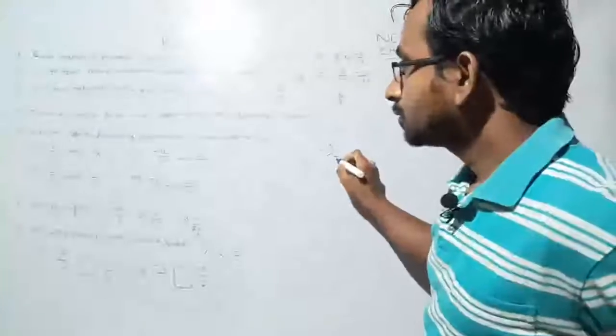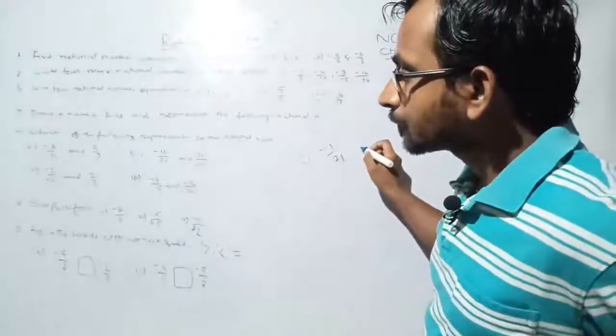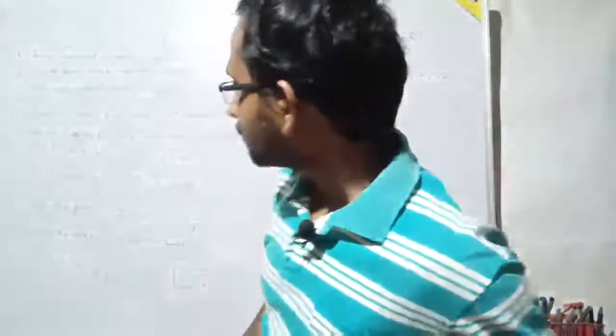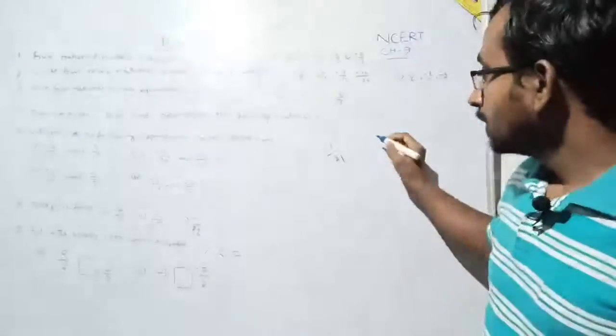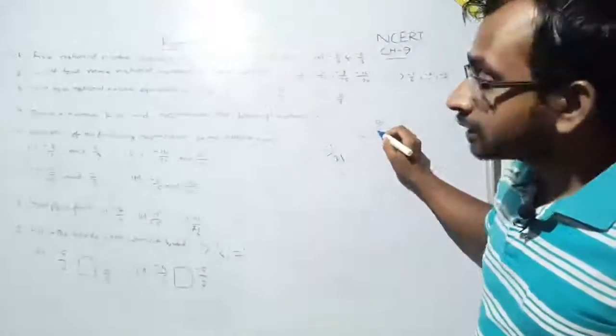The first pair is minus 1 by 21 and 3 by 9.